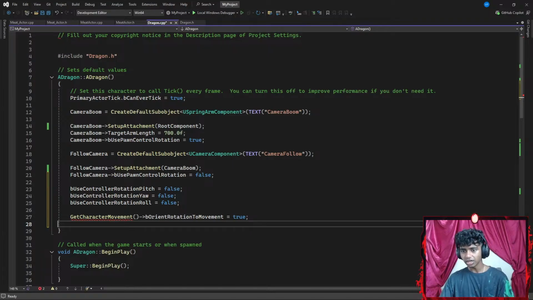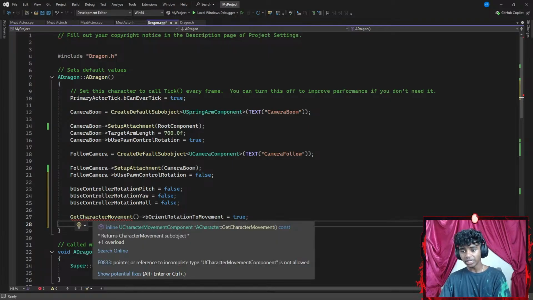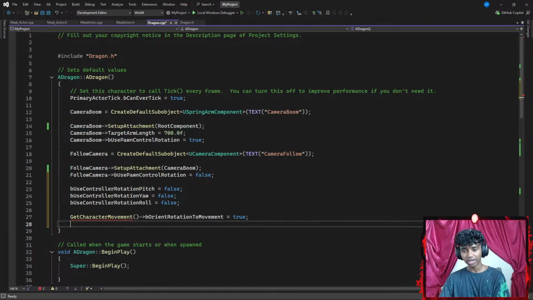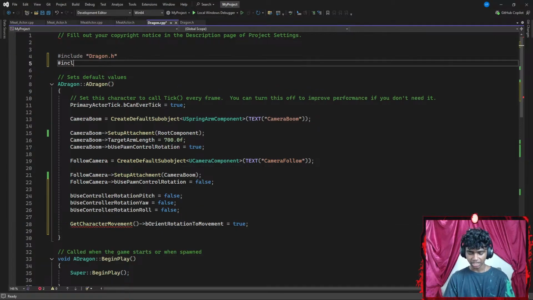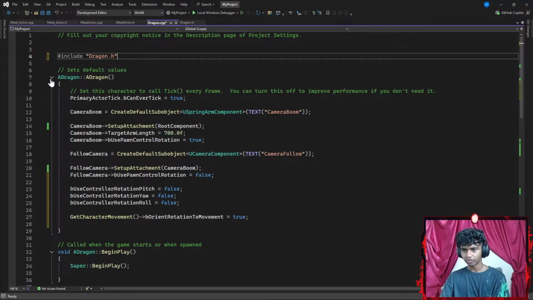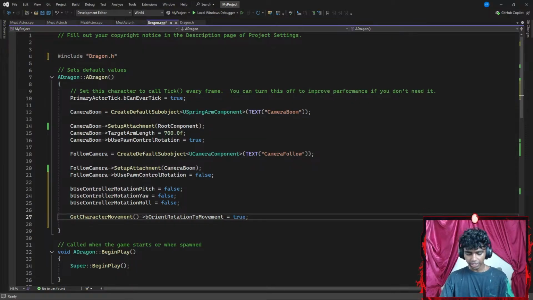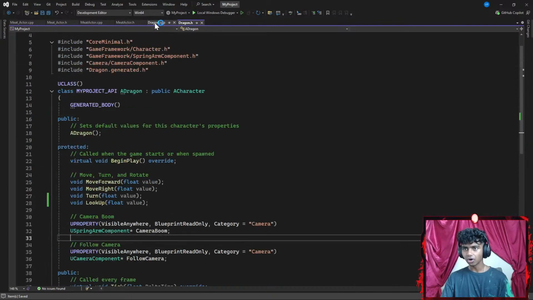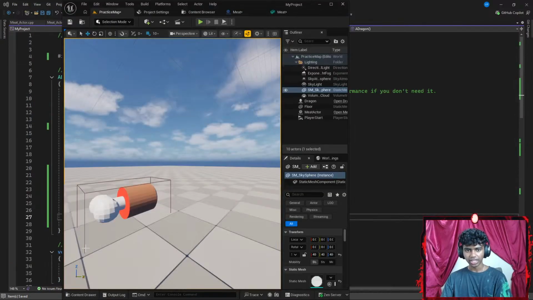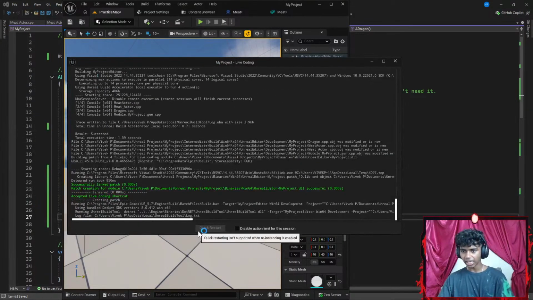Maybe try adding this in my constructor too. Let's go ahead and paste this here. Okay, get character movement, bOrientRotationToMovement is going to be set to true. I definitely got to include something. Okay, let's go with hashtag include. Parentheses, let's go with something like character movement. Is there IntelliSense? Okay, maybe no IntelliSense here. Let's go ahead and remove this from here. Okay, let's hit Control S to save the code. Okay, is my code saved here? There we go. Now, if I were to go to my Unreal Engine real quick, hit Control Alt F11 again.